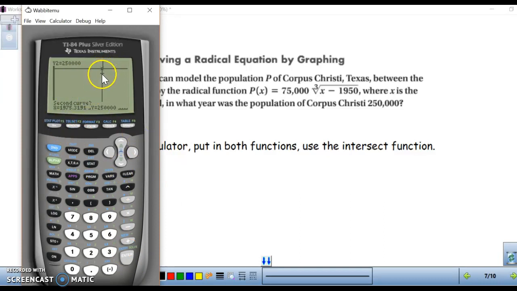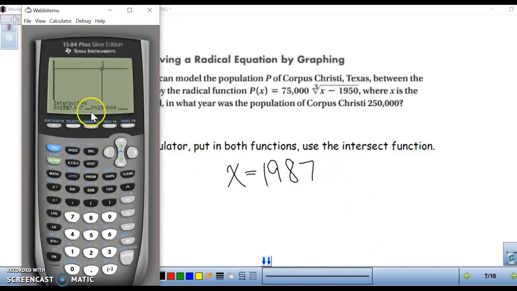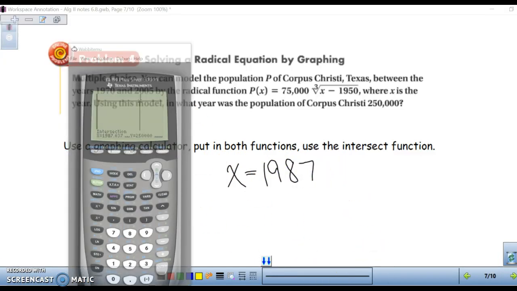So it asks for the first one. I got an x close to our intersection. It asks for the second one, so it jumps to the second curve or second graph. Get a spot where it's close to the intersection. Press enter again. Press enter to guess. And it gives you x equals 1987. So that means in the year 1987, the population was equal to 250,000.